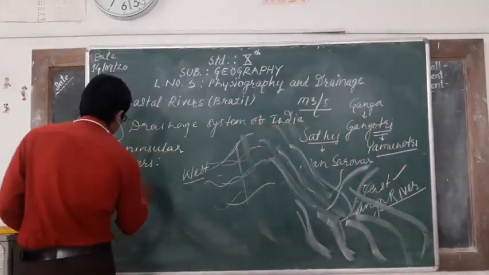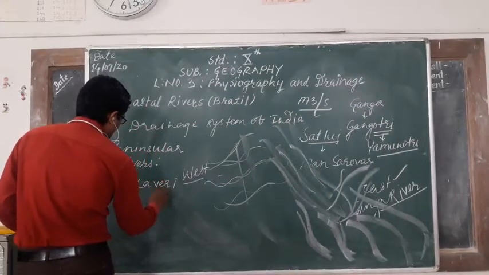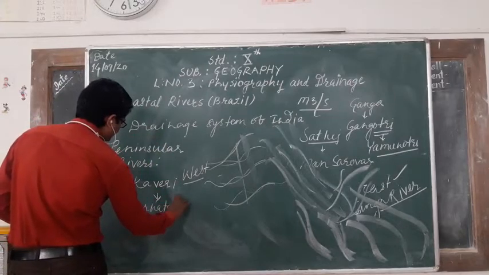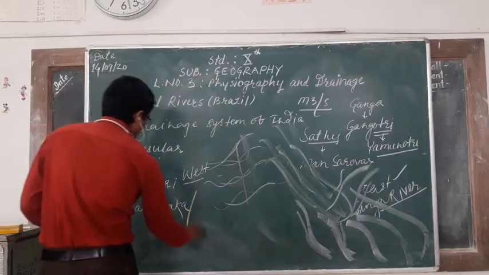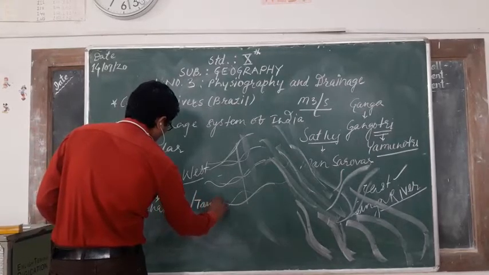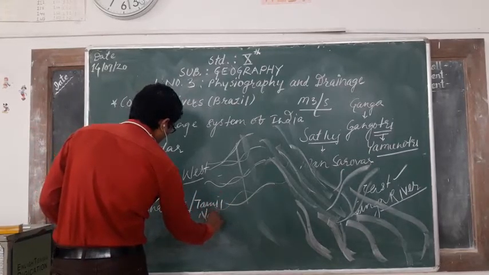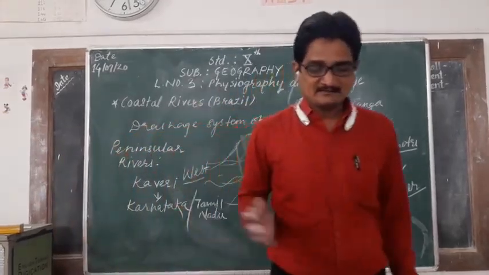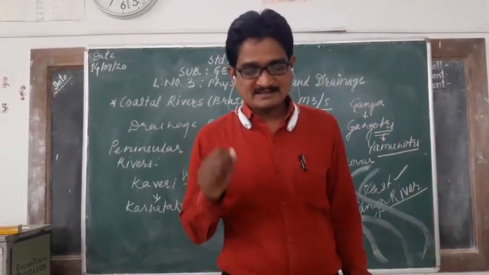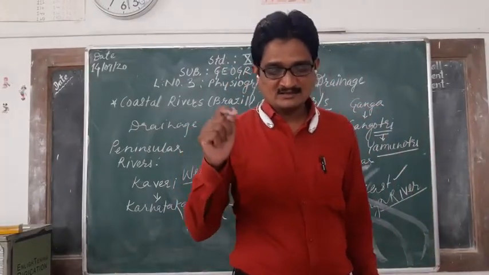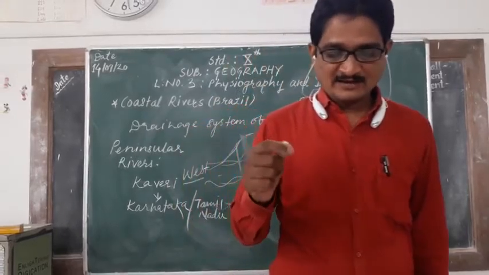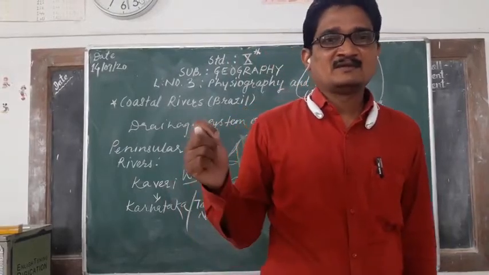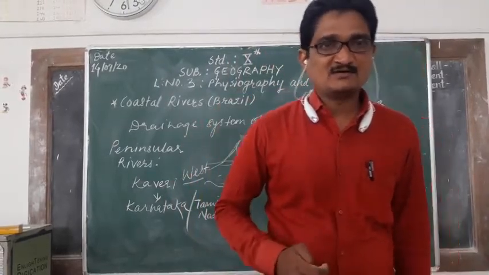Kaveri river flowing through the states of Karnataka and Tamil Nadu. All these four points you should differentiate and divide for your notes. It is a river that has been harnessed for irrigation since a long time. So river Kaveri is useful for the purpose of irrigation, for agriculture.